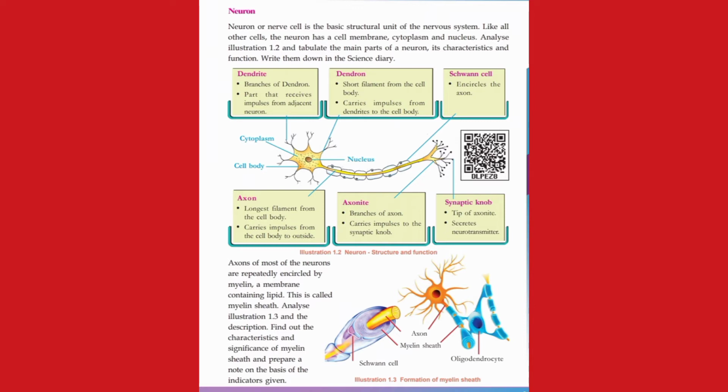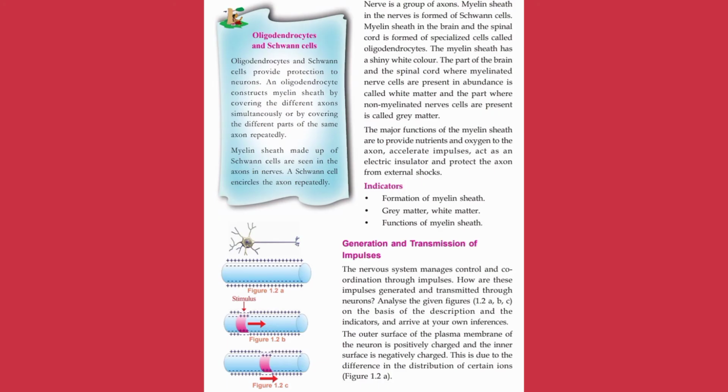So what are neurons? A neuron, or nerve cell, is the basic structural unit of the nervous system. Like all other cells, the neuron has a cell membrane, cytoplasm and also a nucleus. We analyze the structure of the neuron. There will be cytoplasm, cell body, nucleus, axon, axonite, dendron, dendrite, Schwann cell, synaptic nerve. In the previous slide, we heard the terms Schwann cells and also oligodendrocytes. What are they?